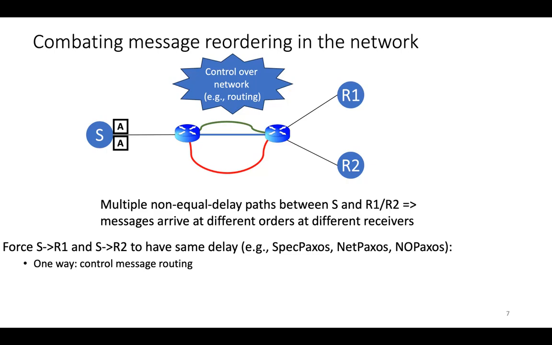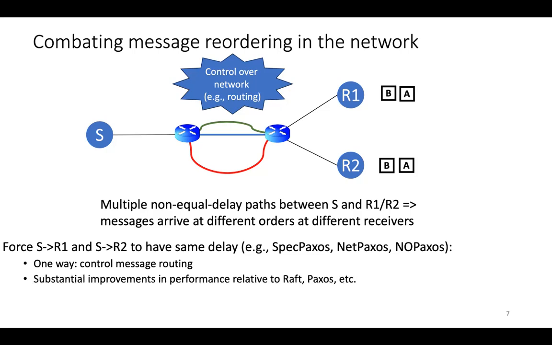If you set it up this way, then you could force A and B to both take the shortest path between the two switches. That way, it's quite likely, but not guaranteed, that A arrives before B at both R1 and R2. Now, a line of prior work has shown substantial performance improvements using this sort of approach relative to Raft, Paxos, and so on.